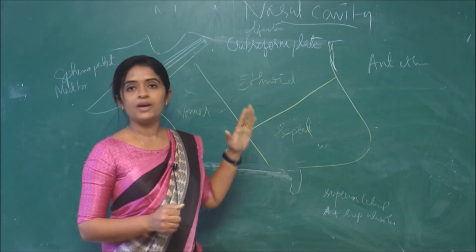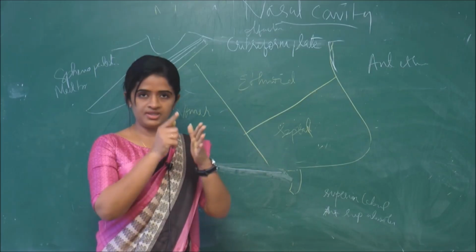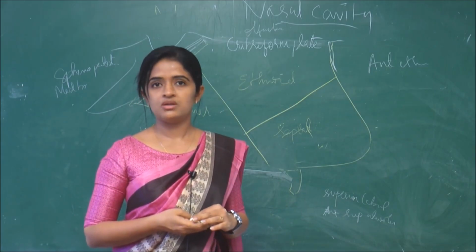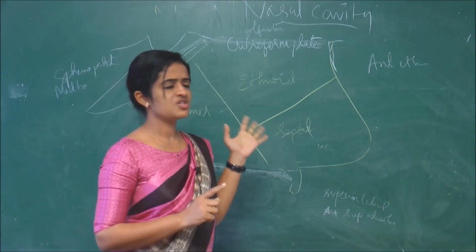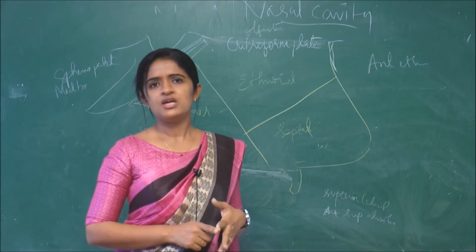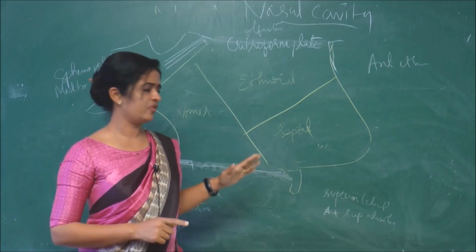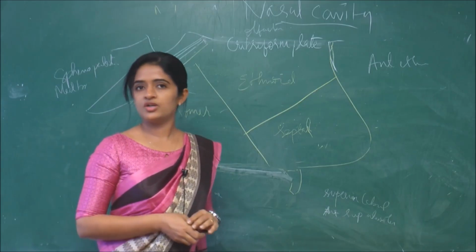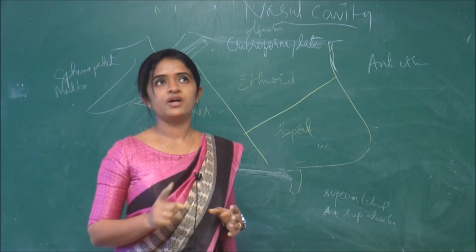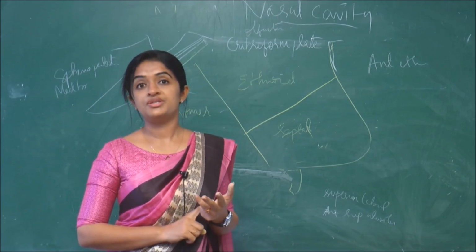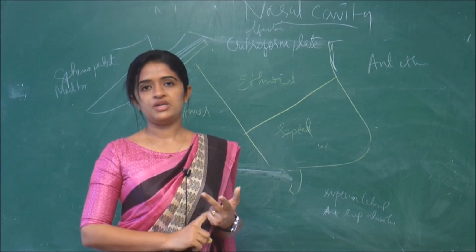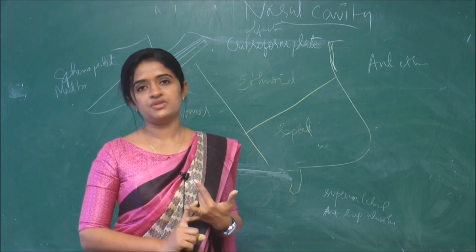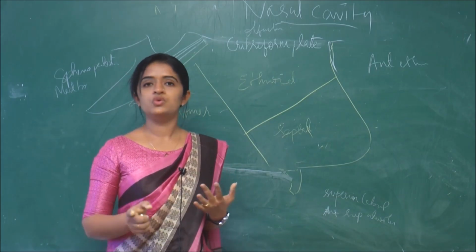And now we have to talk about the nasal septum which is lying in the middle and the two lateral walls. So for your level, you will get a question on nasal septum and lateral wall. Nothing much is asked about the roof and floor of the nasal cavity. So you can just remember the roof formed by the cribriform plate and the floor formed by the hard palate alone. Nasal cavity as such is also not asked, but you will get a 5 mark or 3 mark question: write a short note on nasal septum, or the blood supply or nerve supply of nasal septum. Similarly, write a short note on the lateral wall of nose, and the blood supply and nerve supply of the lateral wall of nose. That is how you will get the questions.